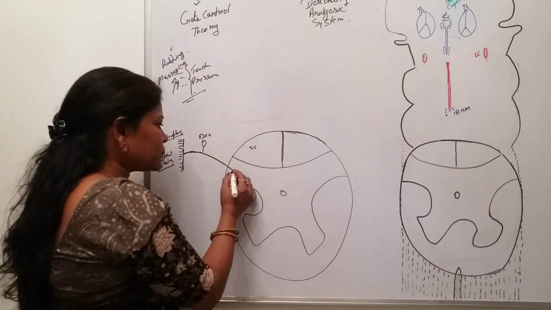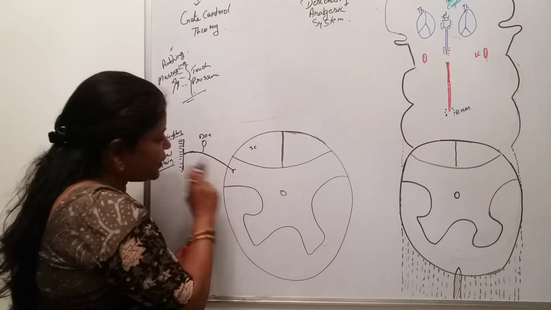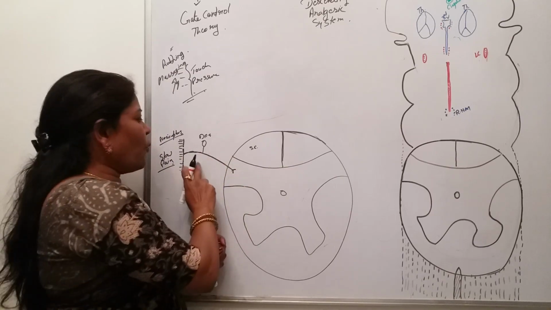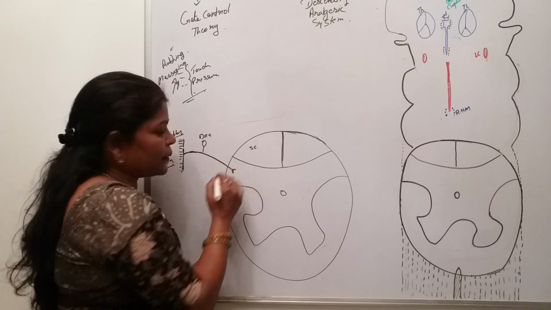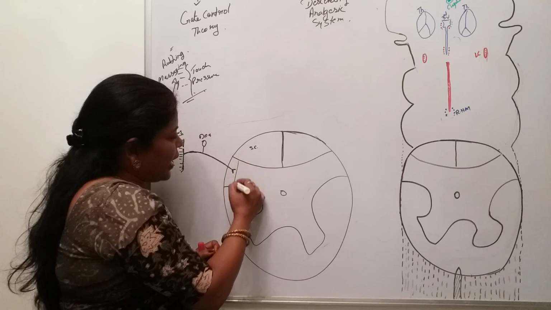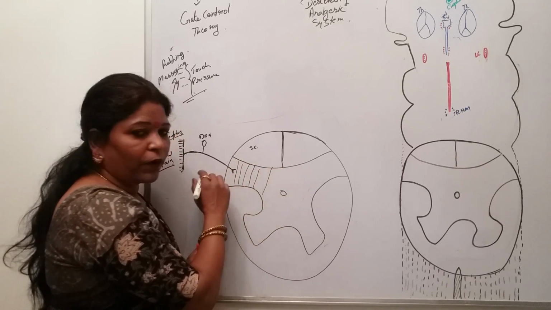Now you see, when the pain sensation enters the spinal cord, where will the slow pain terminate? It will synapse here in the spinal cord, in the dorsal gray horn. There are many laminae in the dorsal gray horn, 1 to 6.